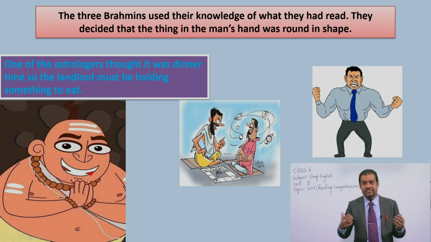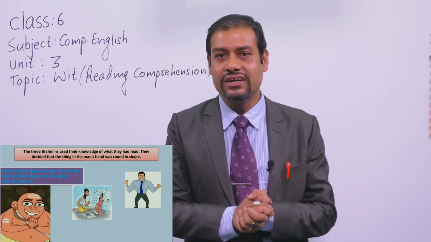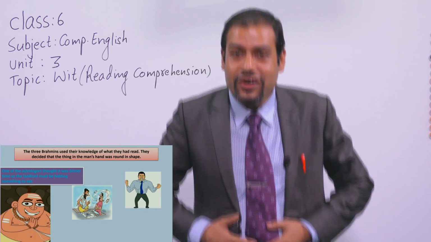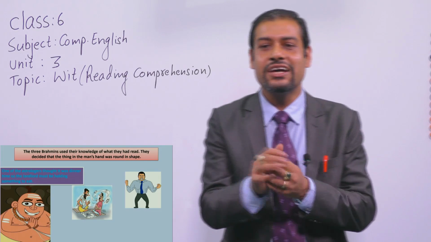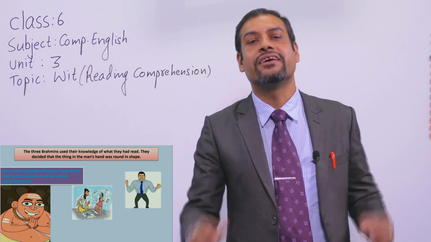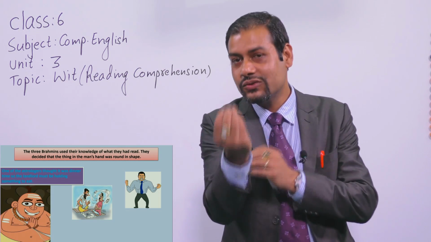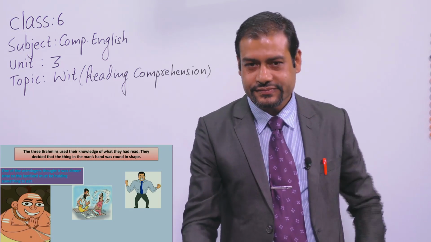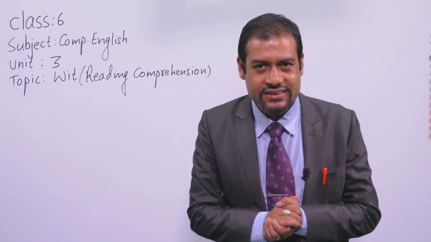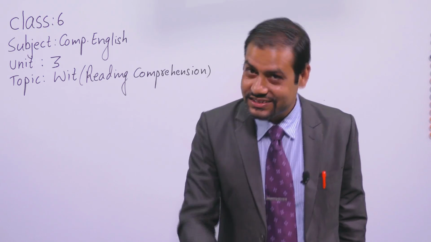See, they were very tired. It was getting darker also, and it was dinner time, the time of having our meal. So because of their hunger also, they thought that there was something in the landlord's hand that was related to the meal, related to something that we eat, okay? So what do you guess? Is his guess right? Check, okay?